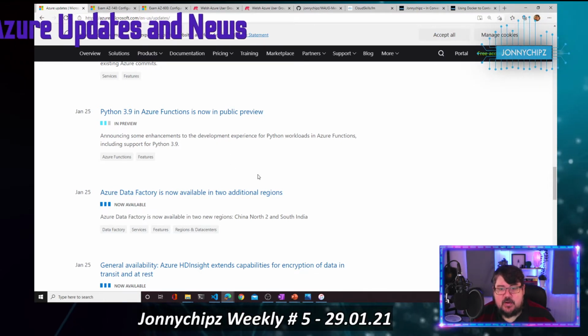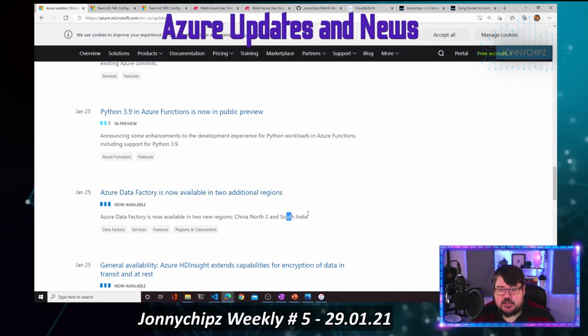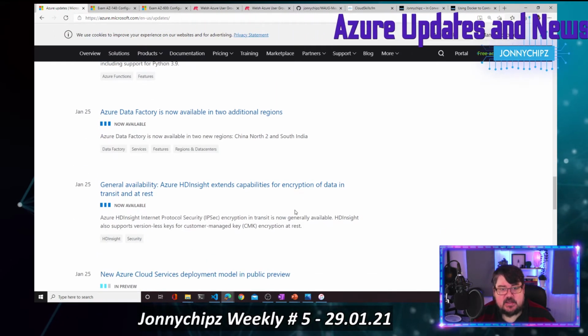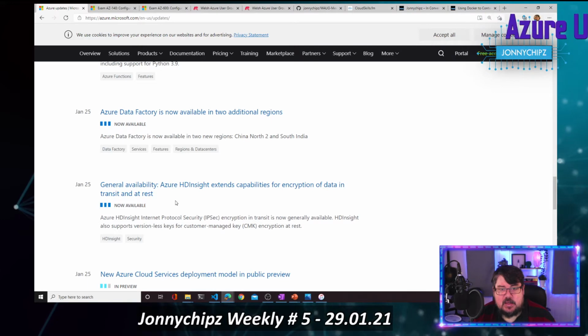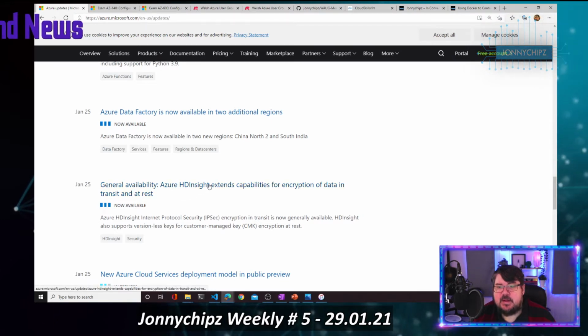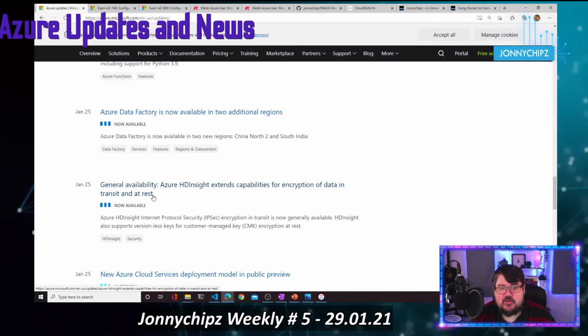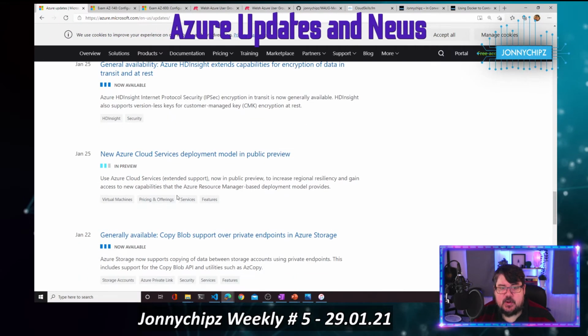Azure Data Factory is now available in 2 additional regions. It looks like we've got China North 2 and South India. Fantastic news. And Azure HDInsight extends its capability for encryption of data in transit and at rest. That's gone GA as well.